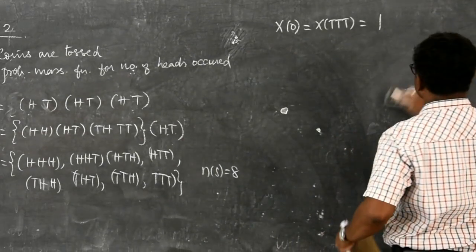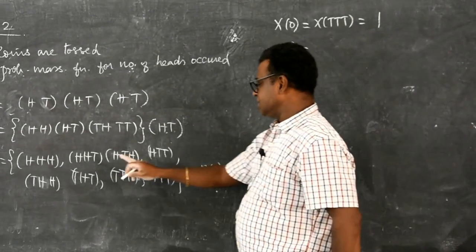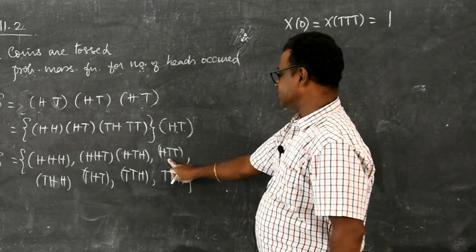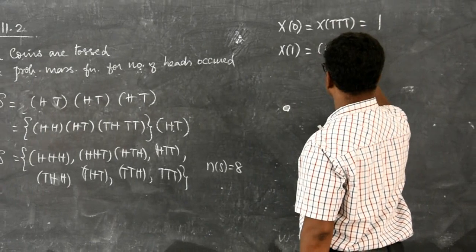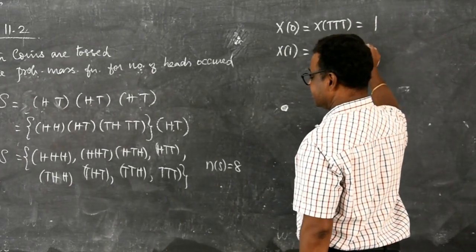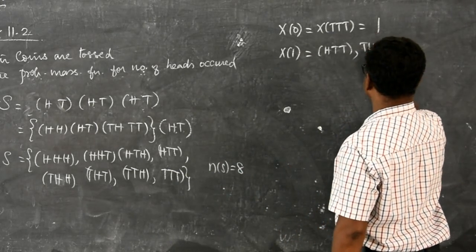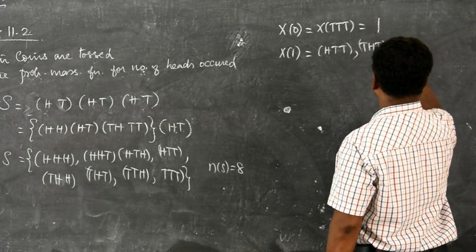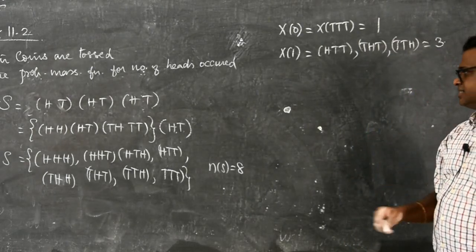Now, similarly, if I go for one head: HTT, THT, TTH. So, 3 times one head occurs.